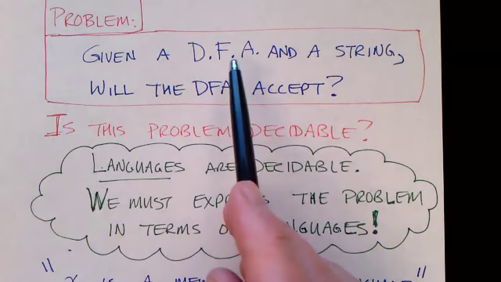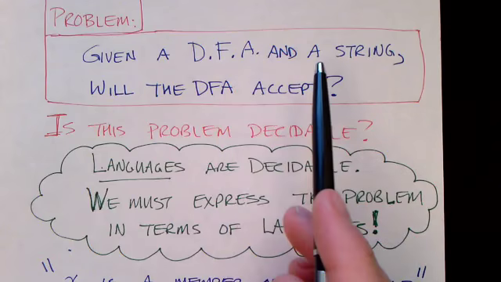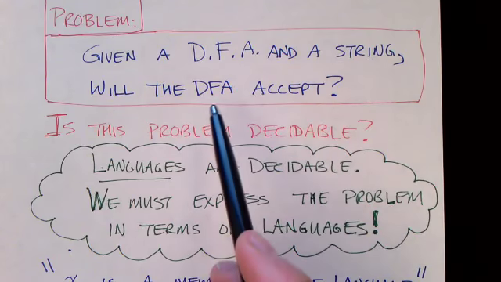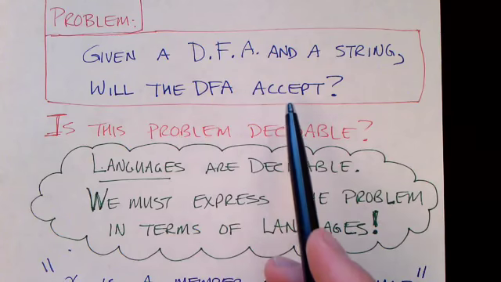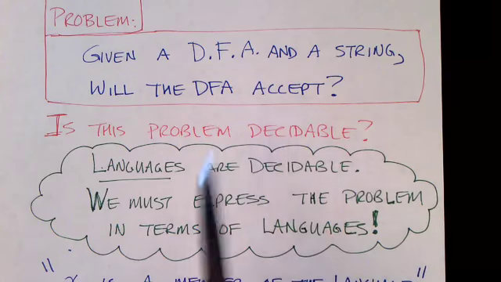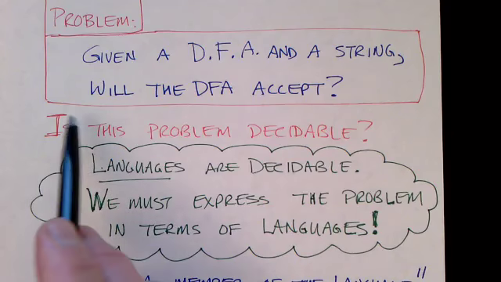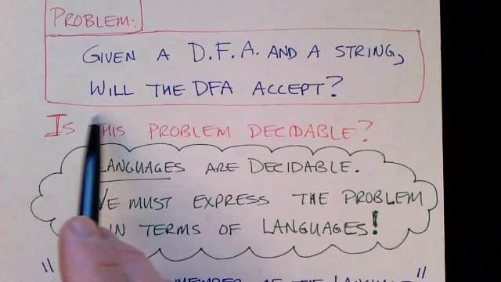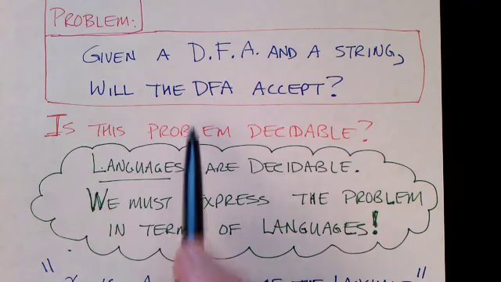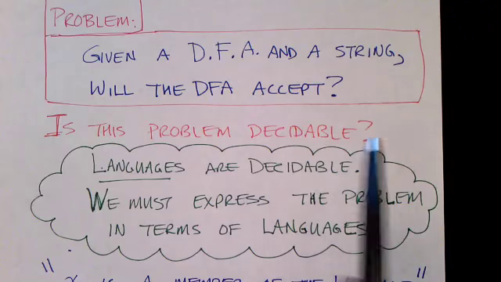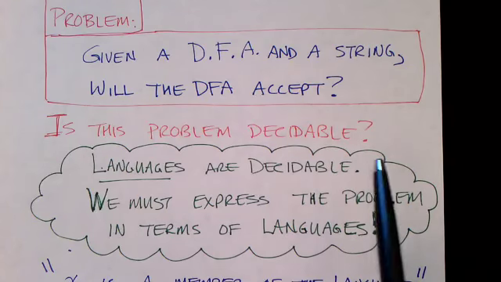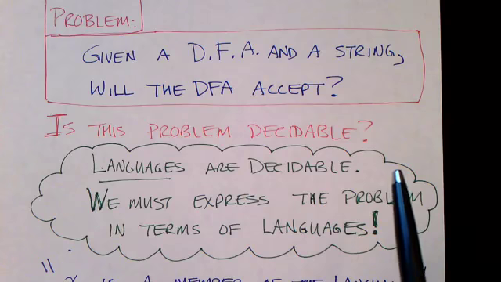Given a deterministic finite state automaton and an input string, will the finite state machine accept that string? We know how to do that. We take our deterministic finite state machine and we put our pencil on the initial state and we move through the input, moving our pencil from state to state. Then when we get to the end of the input string, we ask ourselves, are we in the final state or not?